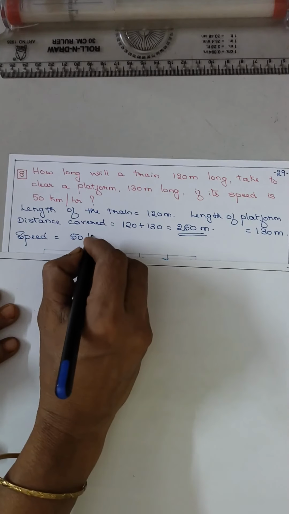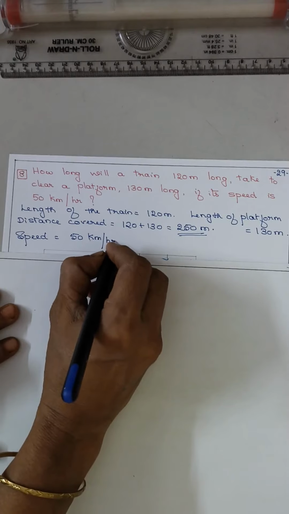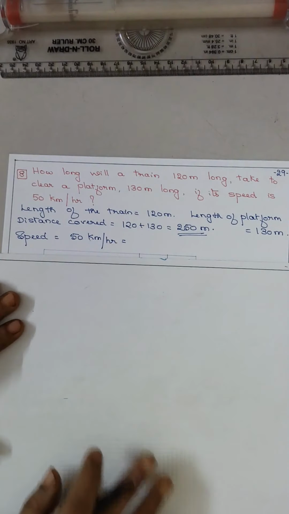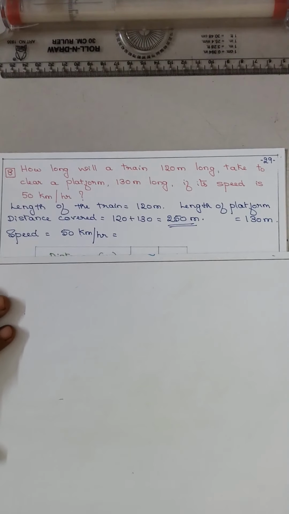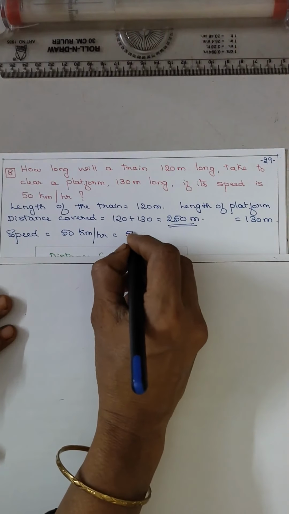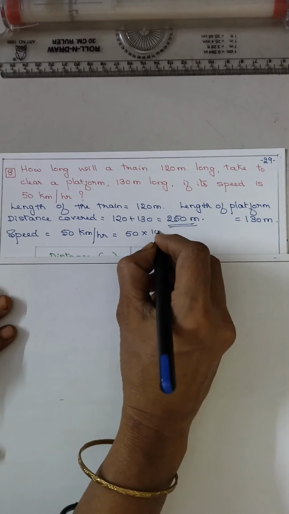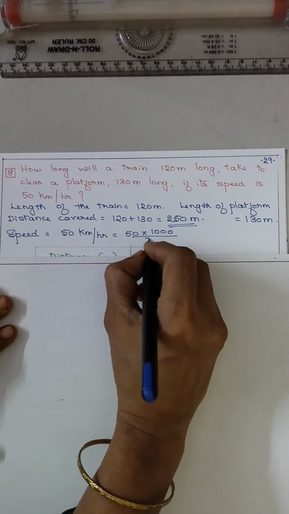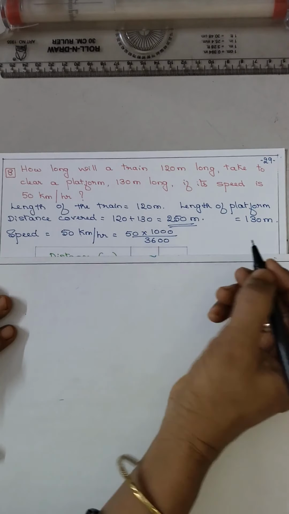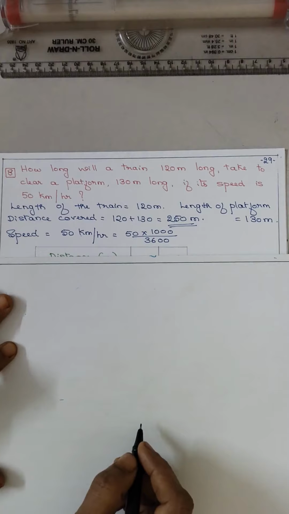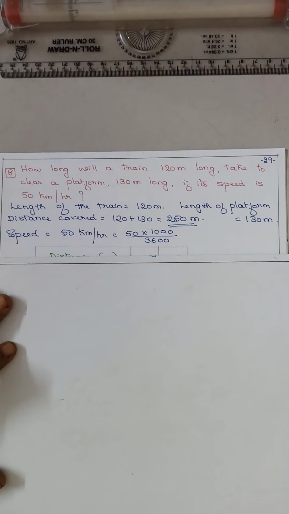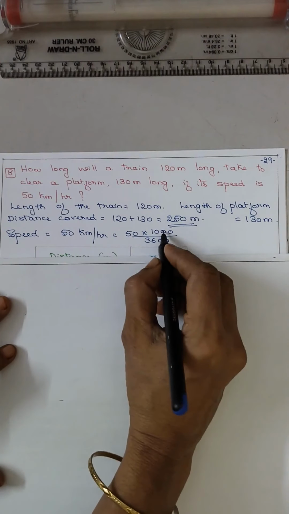Convert into what? Meter per second, isn't it? So that is 50 into 1000 upon 3600.